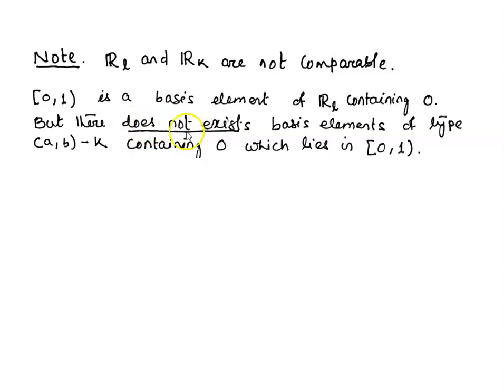But there doesn't exist a basis element of type (a, b) minus K containing 0, and that basis element is a subset of [0, 1). We cannot find such a basis element containing 0 which is a subset of the semi-open interval [0, 1).